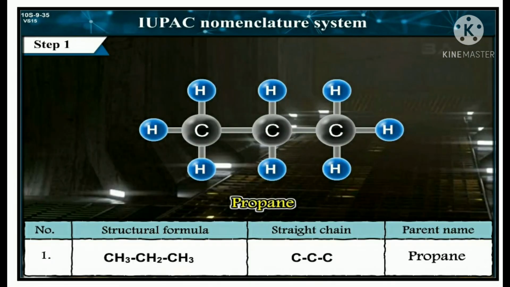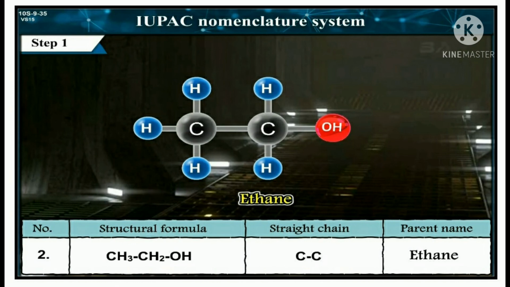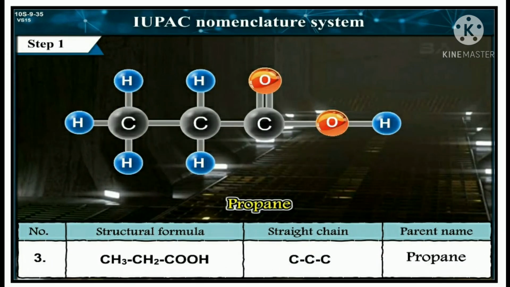Number 1. Structural formula CH3CH2CH3. Straight chain is C single bond C single bond C. Parent name is propane. Number 2. Structural formula is CH3CH2OH. Straight chain C single bond C. Parent name is ethane. Number 3.